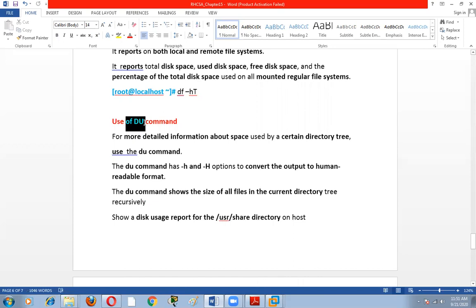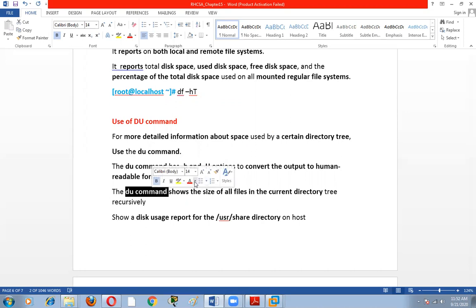And this is the du command. What is the use of the du command? It is used to check detailed information about space. For any particular directory, to see how much space we have, we can use the du command, for individual files and individual folders. And by using the -h option, we get human readable output.